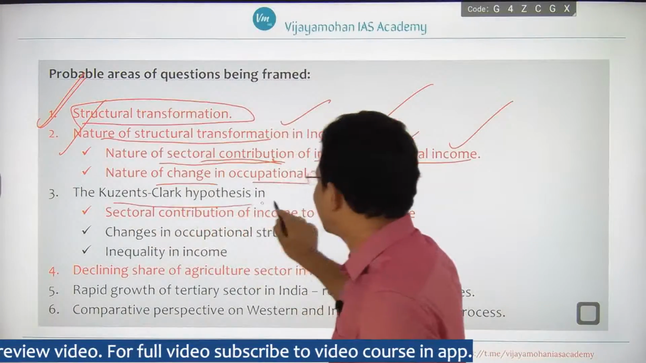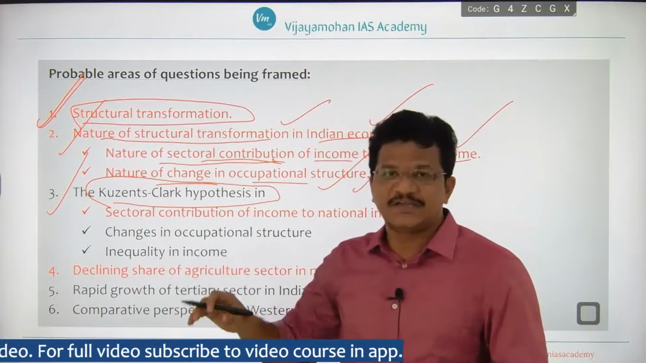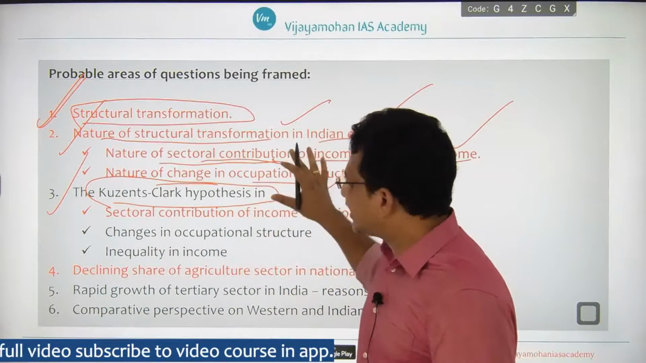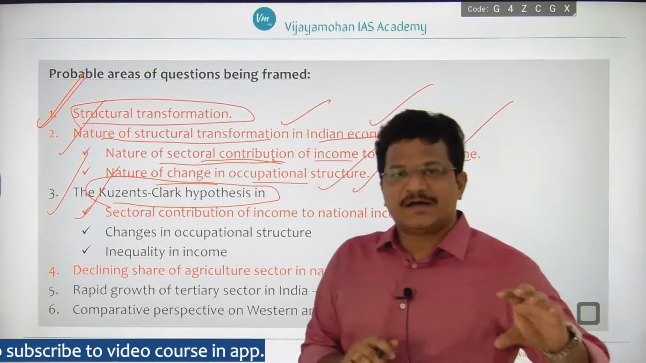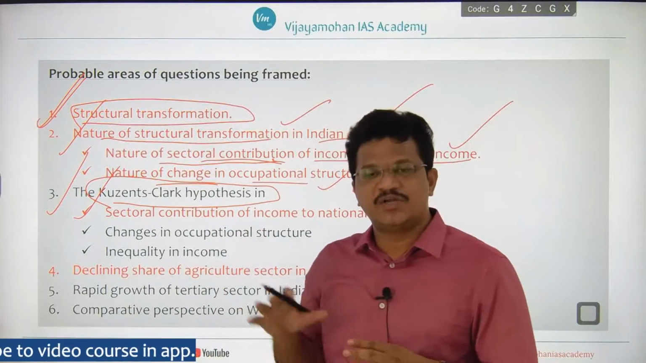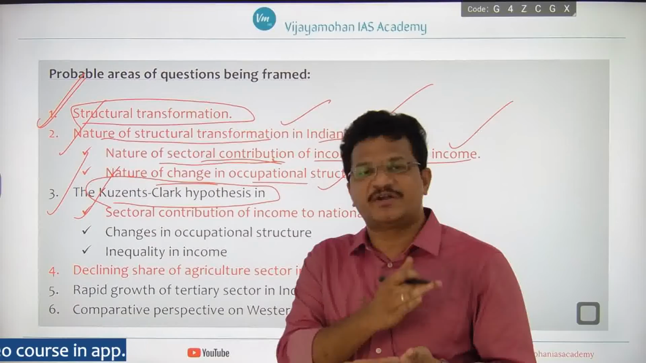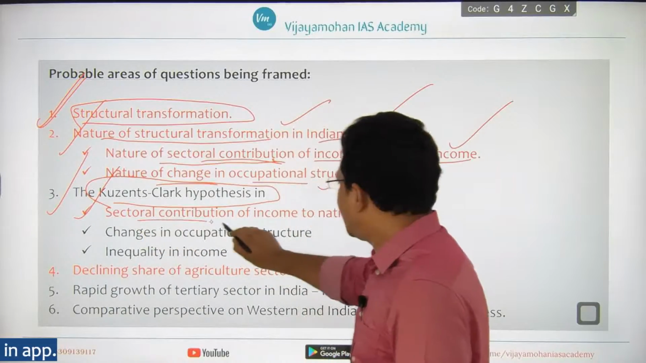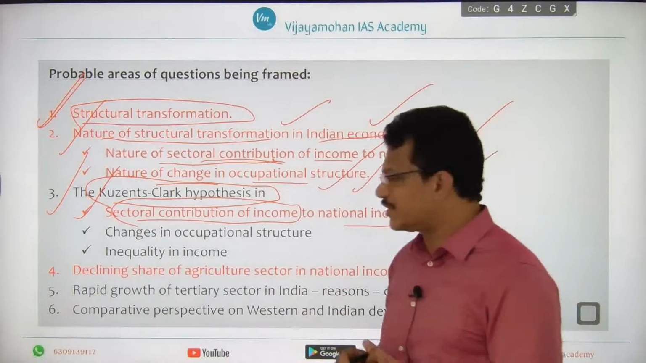Then the Kuznets-Clark hypothesis. The Kuznets-Clark hypothesis is very important because there is already one previous question, and as far as development economics is concerned, it shows the rise or decline in inequality as development progresses. Not only inequality, it also shows how occupational structure changes as the economy develops from a low development economy to a high development economy. Here, you observe the sectoral contribution of income to national income, which has already been asked in previous year questions.